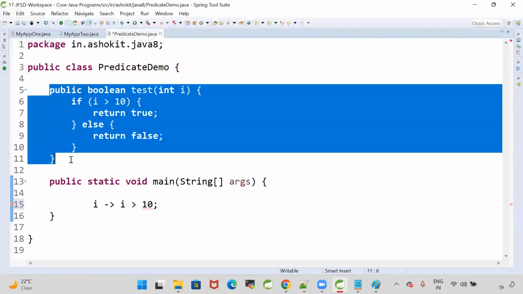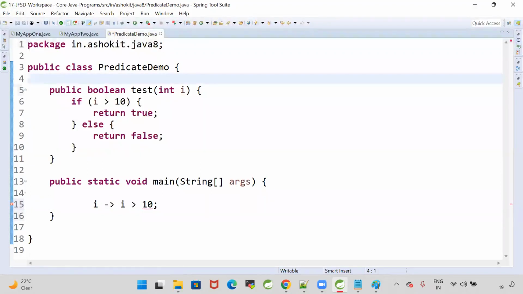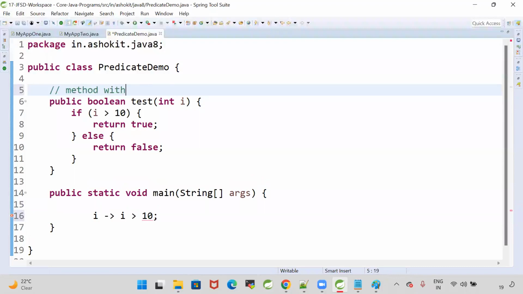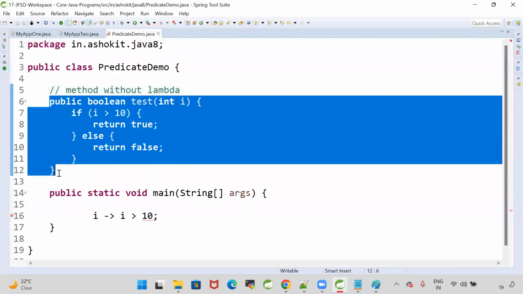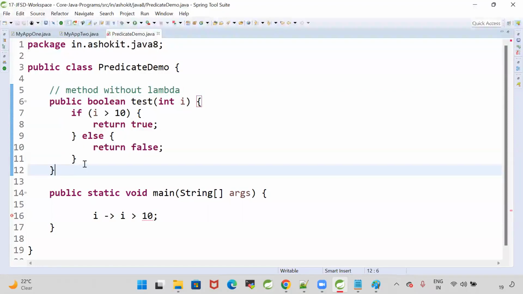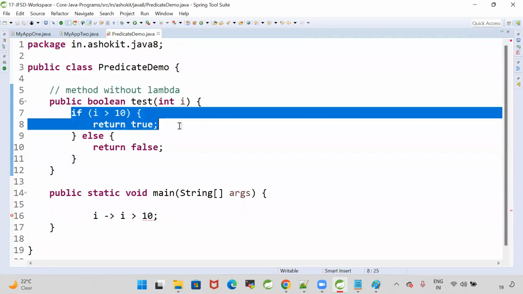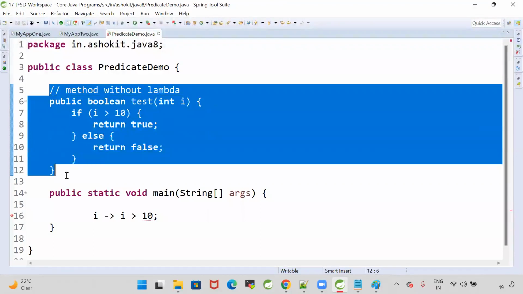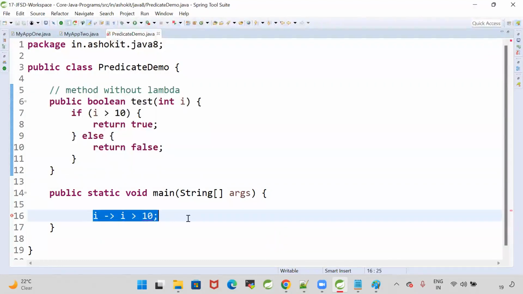This is a normal Java method without lambda. This much logic I am writing to check whether my given number is greater than 10 or not. Instead of writing these many lines of code, and a separate method to do that, simply I am writing a lambda. In order to call the lambda, we need a functional interface.